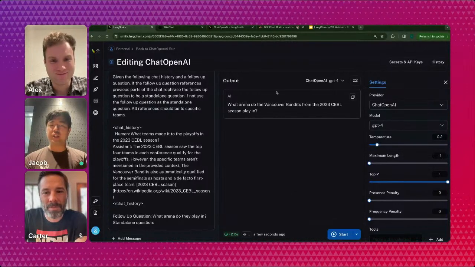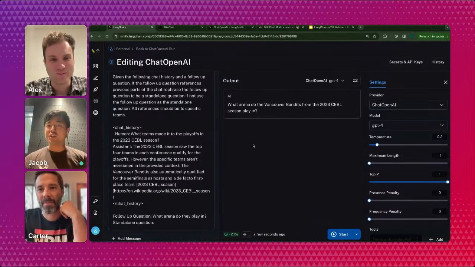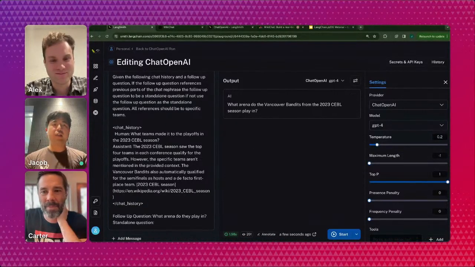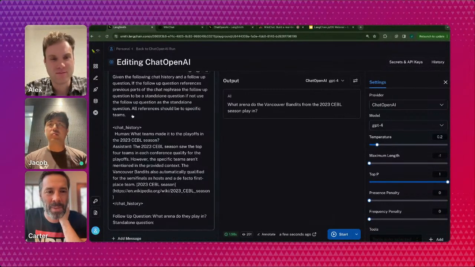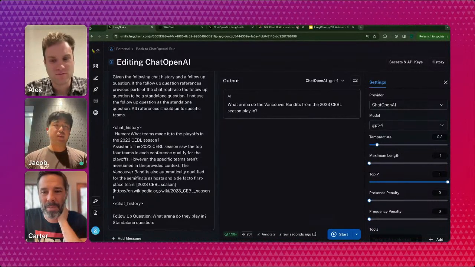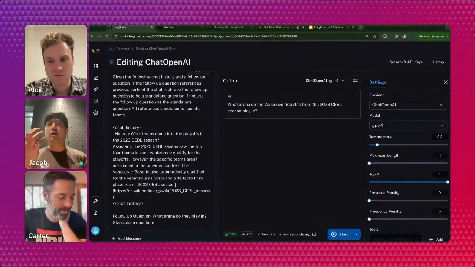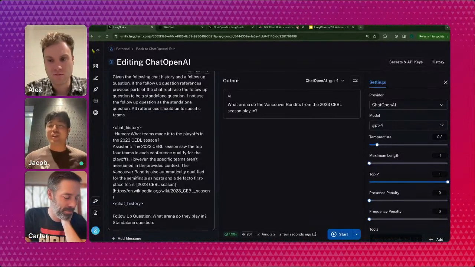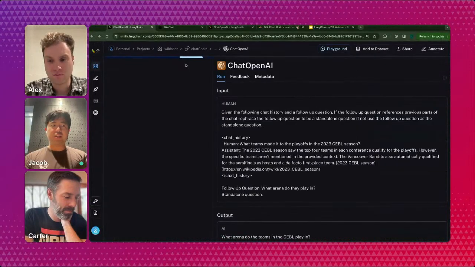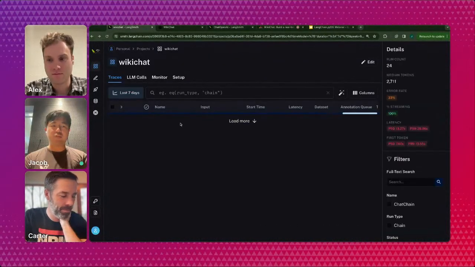What arena do the Vancouver Bandits from the 2023 CBL season play in? So you can see you can do some iteration here. You can prompt engineer, and maybe I like this prompt and I'll push the next version of my app up. But how can I be sure that it handles other questions well? This prompt might handle certain things well, but not others. You don't want any regressions, is what I'm trying to say.